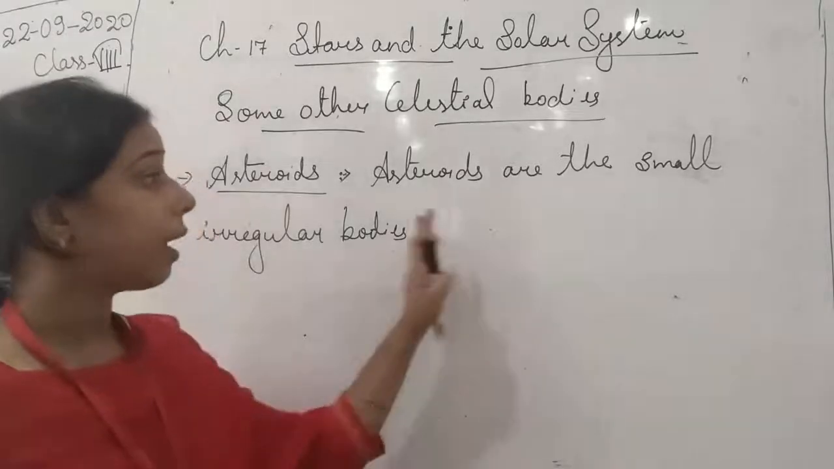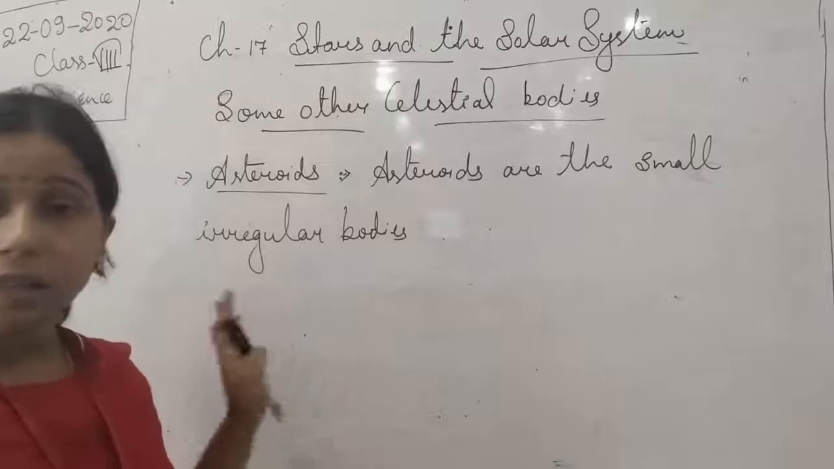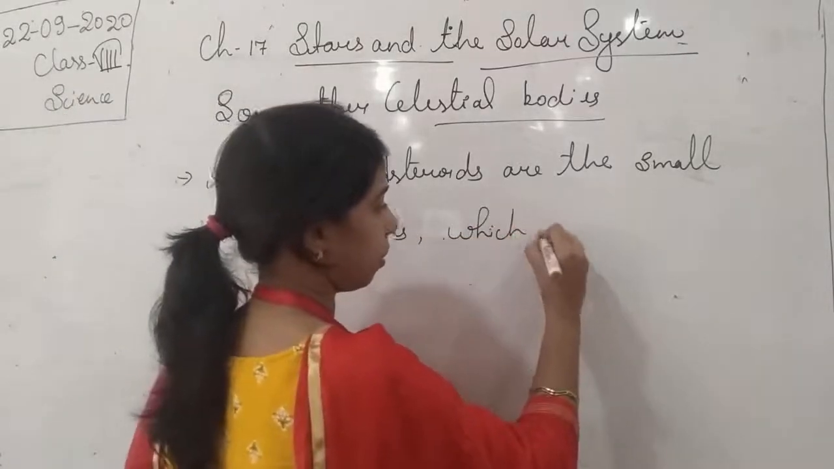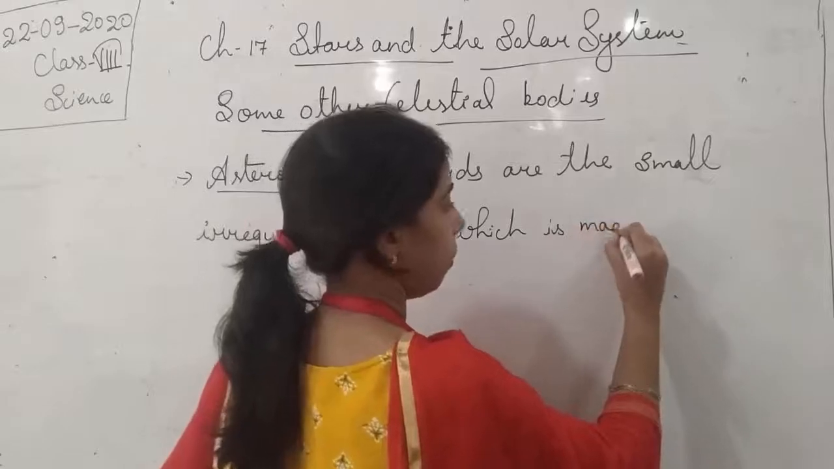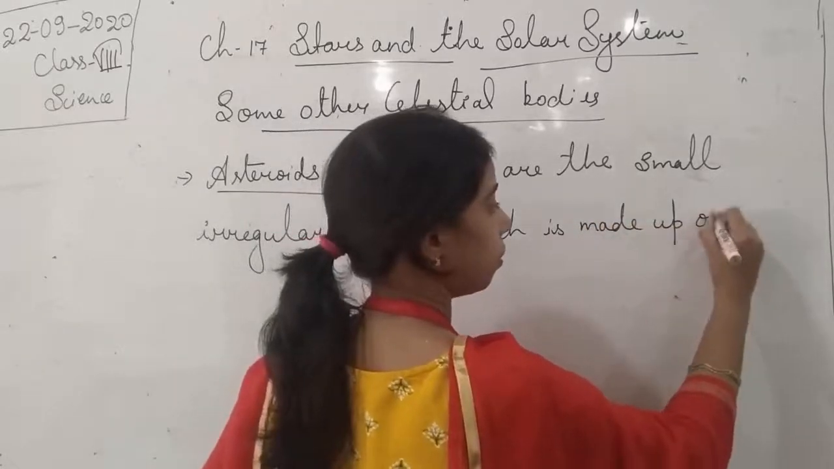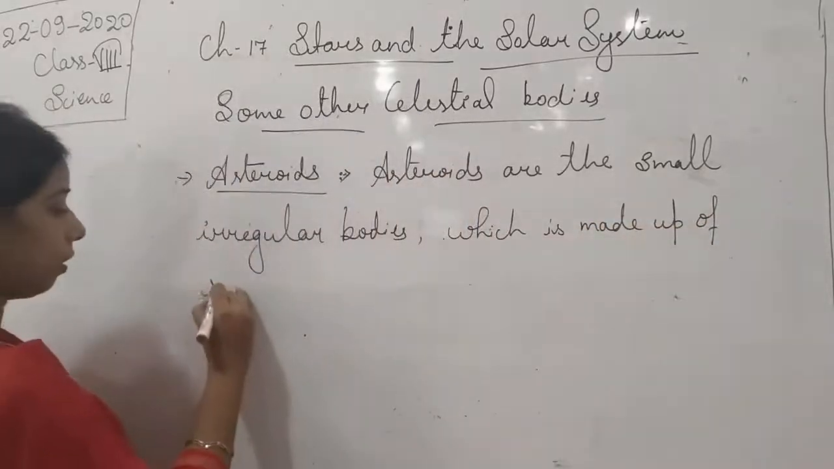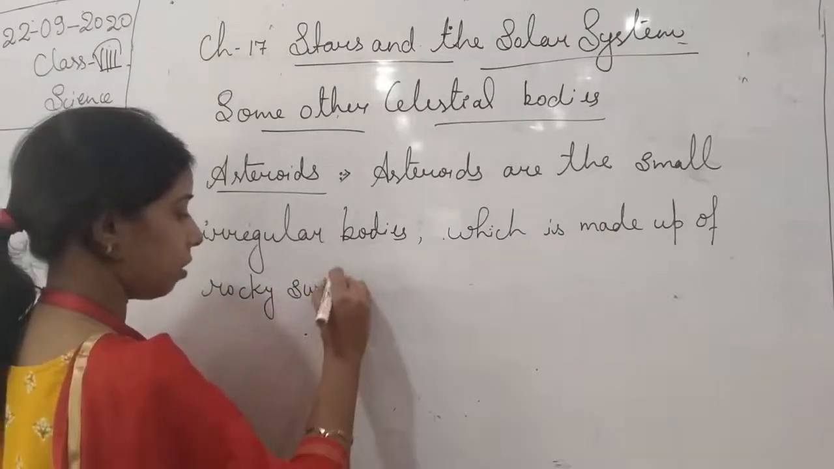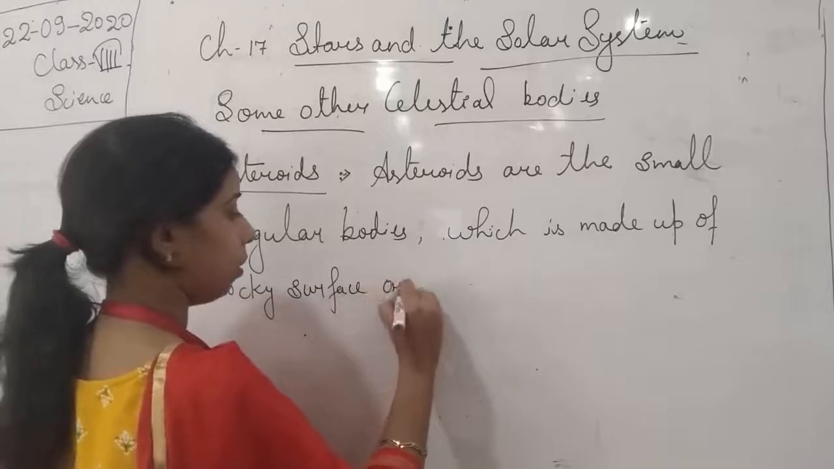So you see, asteroids are small irregular bodies made up of rocky surface or metal.